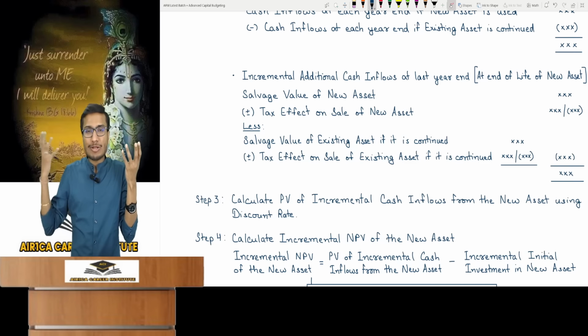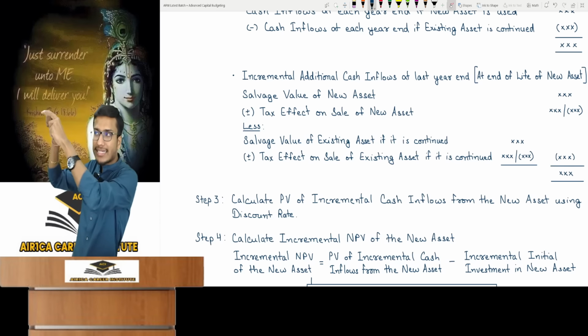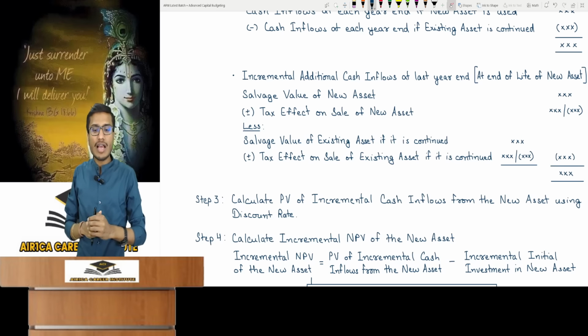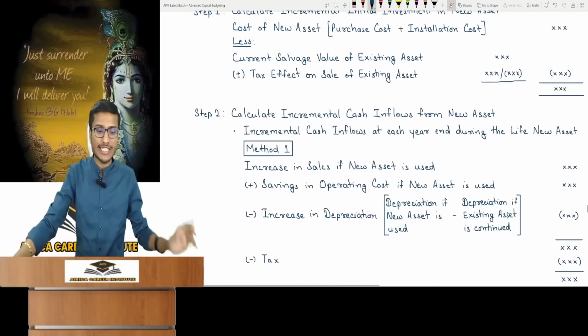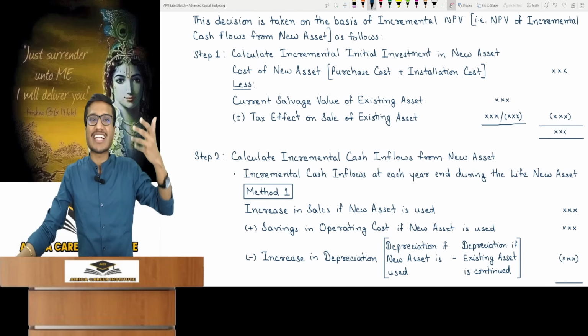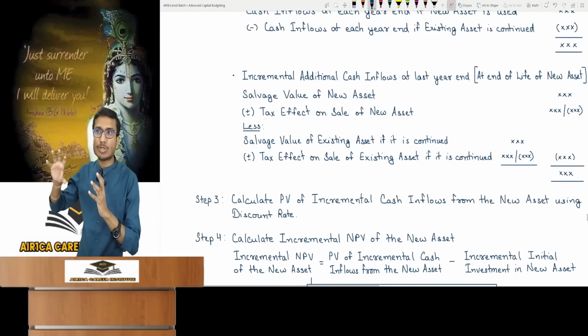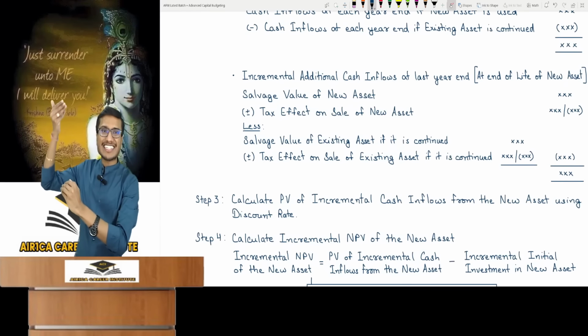Now look here, this is for the new asset. However, if we kept the old asset instead, it would also have had a salvage value on that day. You might assume the old asset's current salvage value has already been accounted for. The thinking here follows the opportunity cost approach. Here we consider if the asset remained unsold and continued. What extra benefit from the new asset?